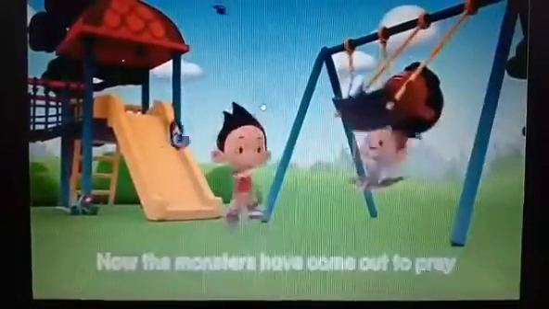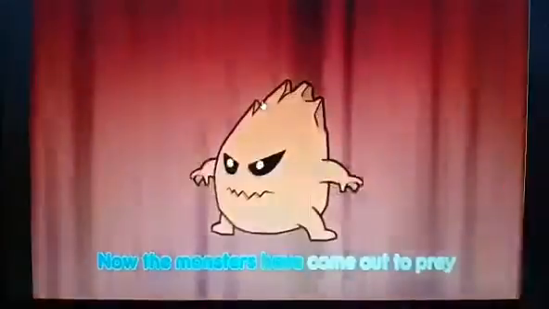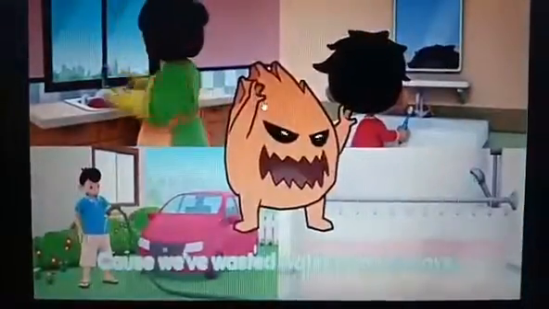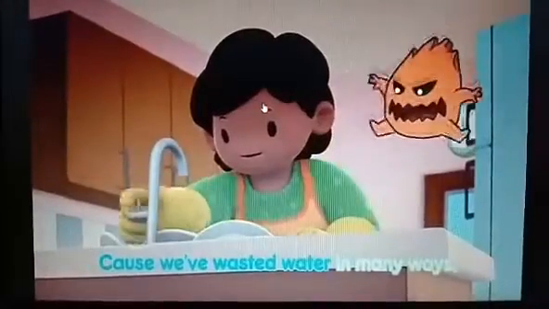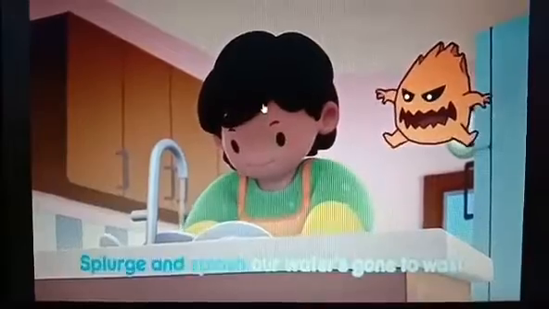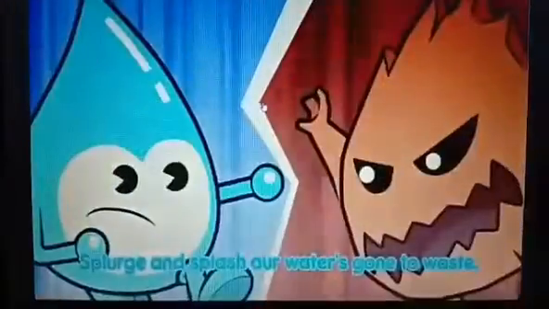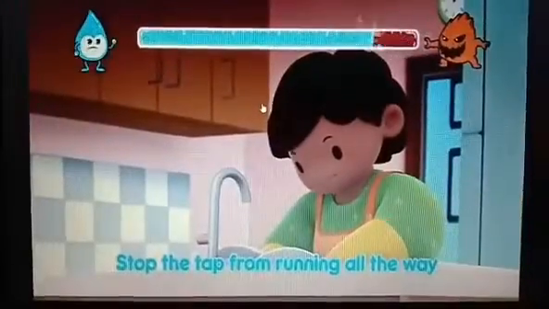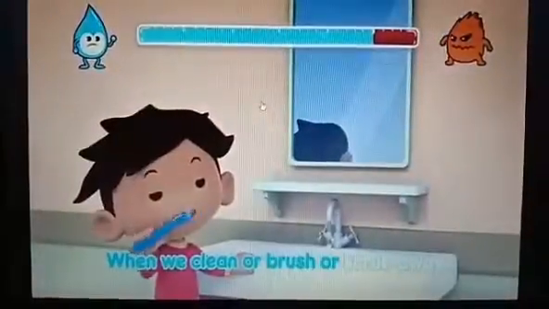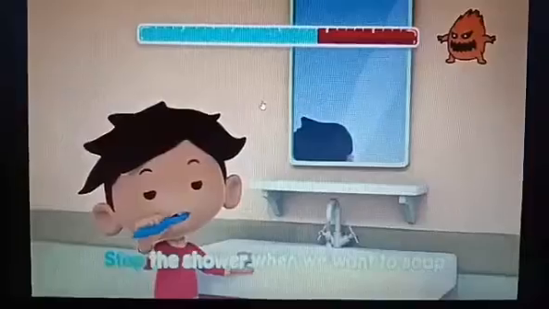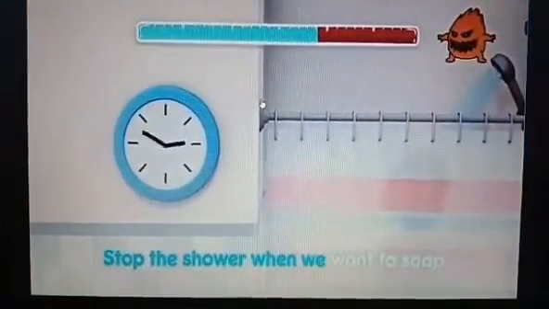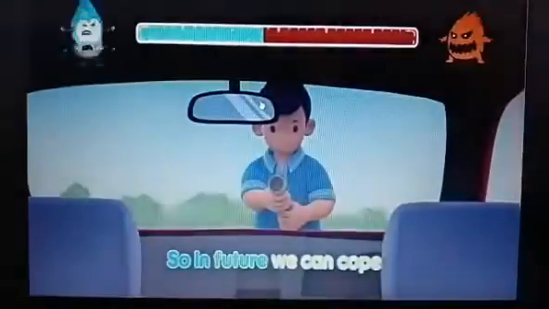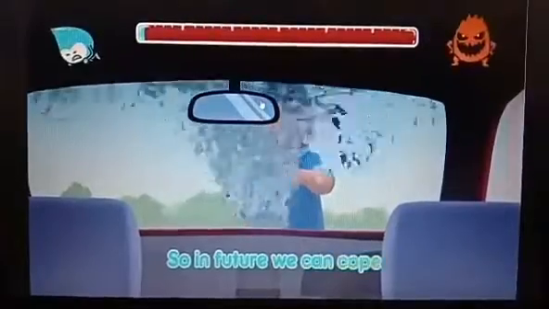We have had our bright and sunny days. Now the monsters have come out to prey. 'Cause we wasted water in many ways. Splash and splash, our water's gone to waste. Stop the tap from running all the way. Let me clean our brushes while the way. Stop the shower when we want to. So in future we can go.